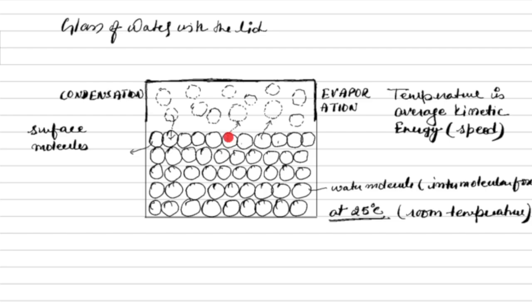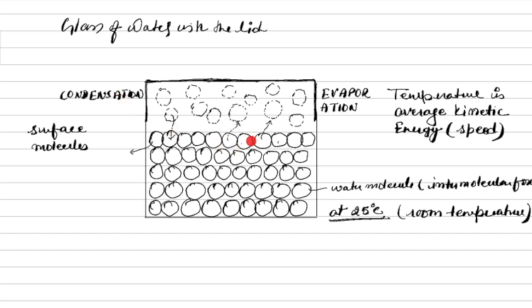So a liquid molecule having kinetic energy going into the vapor state, we call that phenomenon evaporation. When the higher kinetic energy molecules get lower energy, they come back to the liquid phase. We call that condensation. So as of now, can you say who's winning? Evaporation winning or condensation winning?